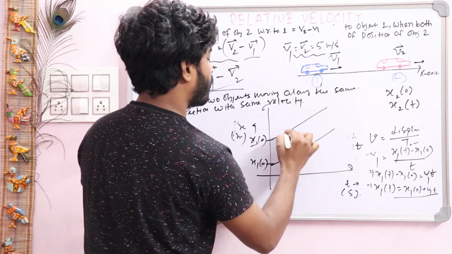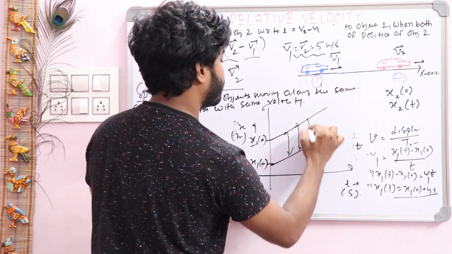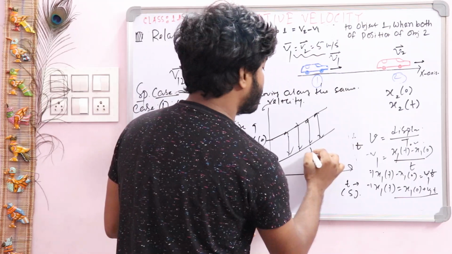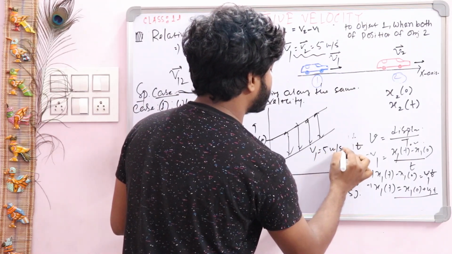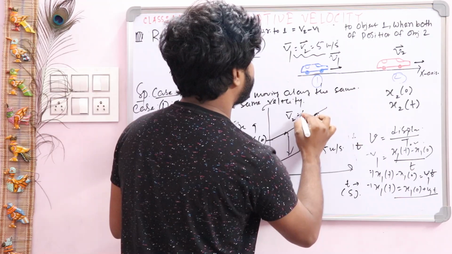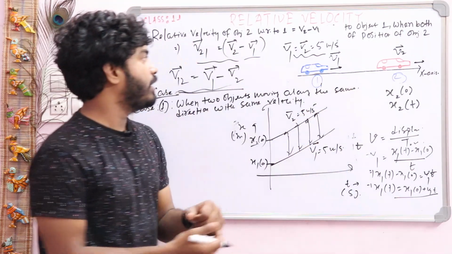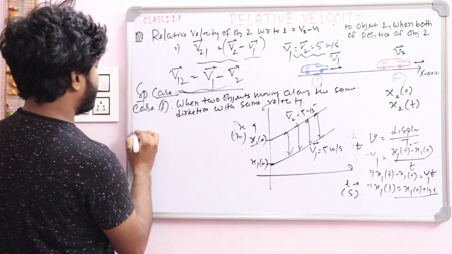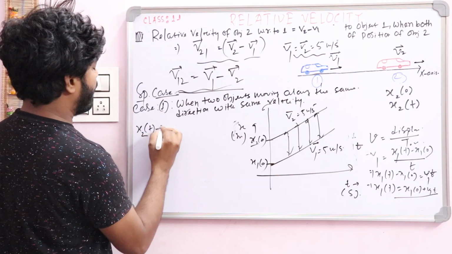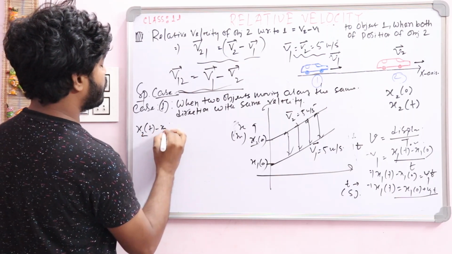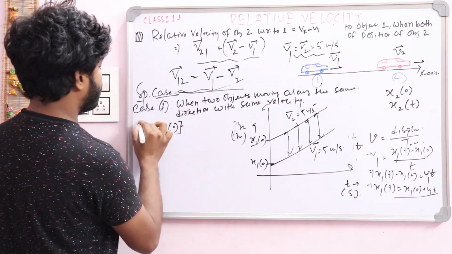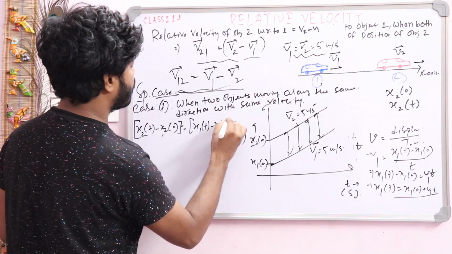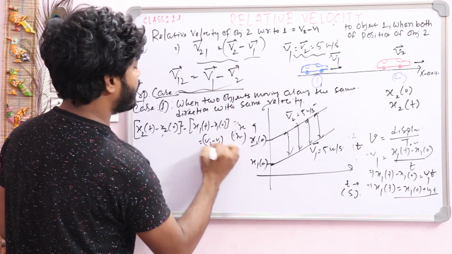So this interval always remains the same. Why? Because both objects are moving with the same velocity. Here v1 is 5 meter per second and v2 is also 5 meter per second. Now you can prove it with the help of this equation also. We already established that x2(t) minus x20, minus of x1(t) minus x10, is equal to (v2 minus v1) into t.